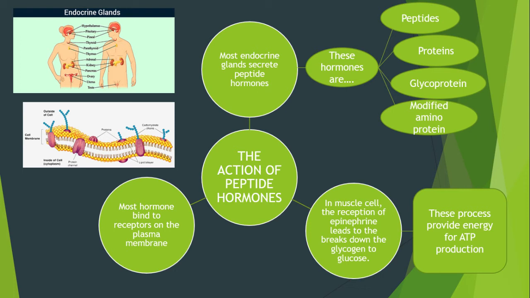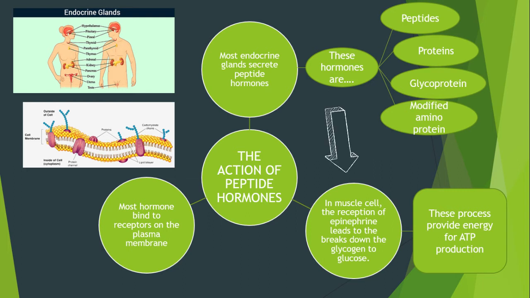First, I will explain about the action of peptide hormones. Most endocrine glands secrete peptide hormones. So these are our endocrine glands. These hormones refer to peptides, proteins, glycoproteins, and modified amino acids.